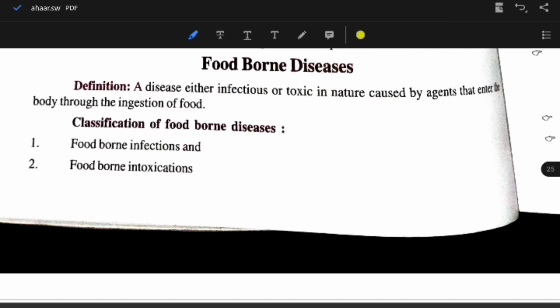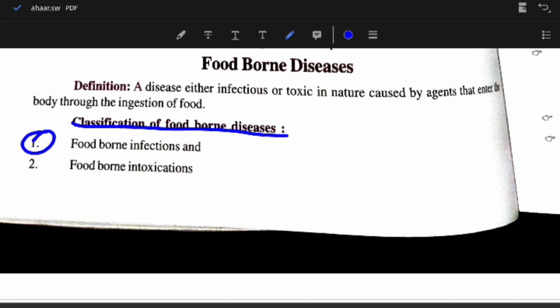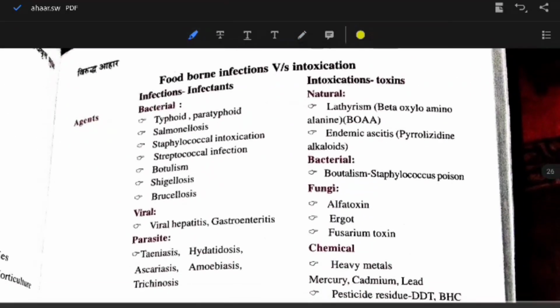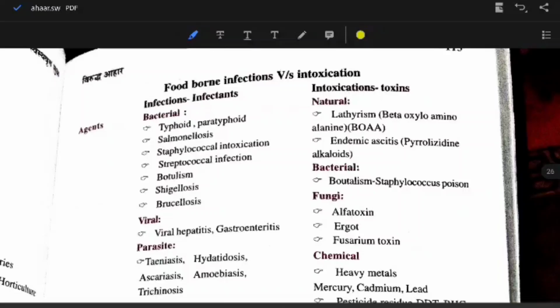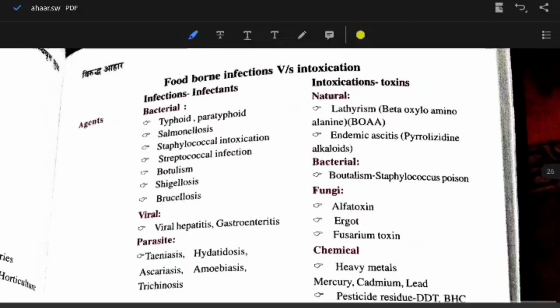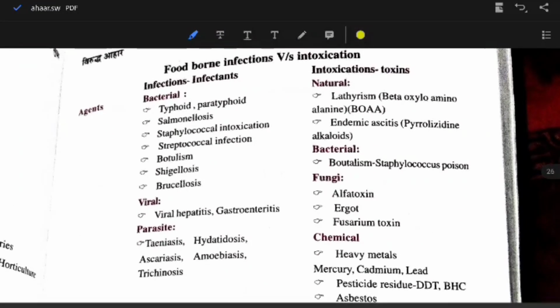A disease, either infectious or toxic in nature, caused by agents that enter the body through the ingestion of food are all categorized under foodborne diseases. Classification of foodborne diseases: first is foodborne infections and foodborne intoxications. Foodborne infections versus intoxication. We have agents, infections, infectants, intoxications, i.e., toxins.